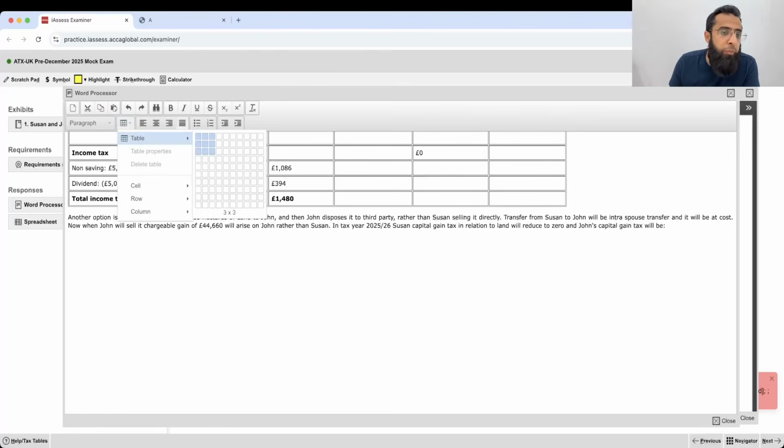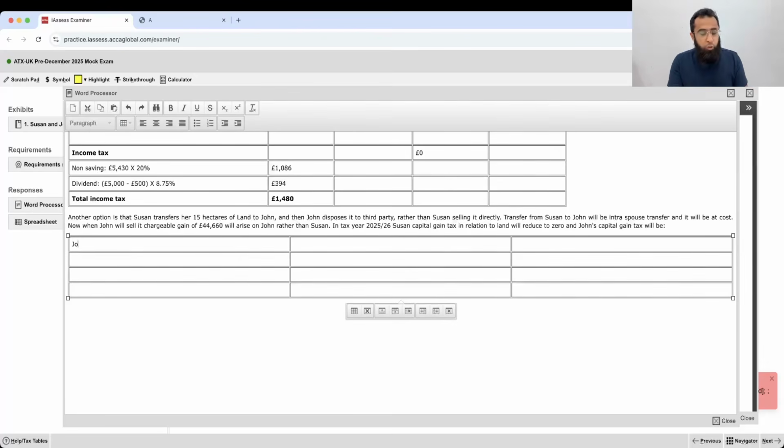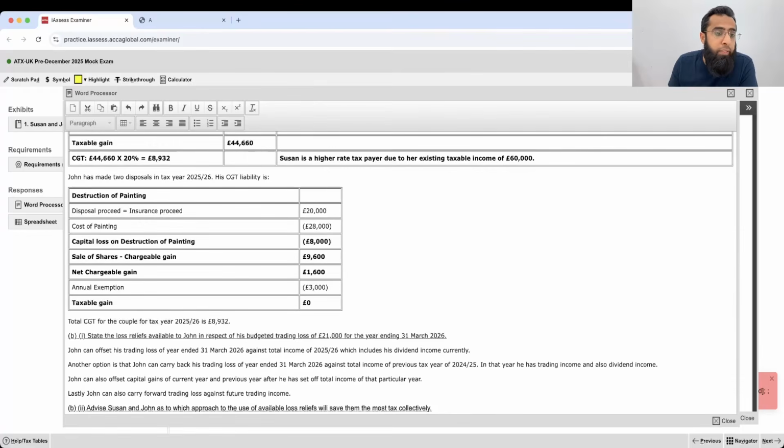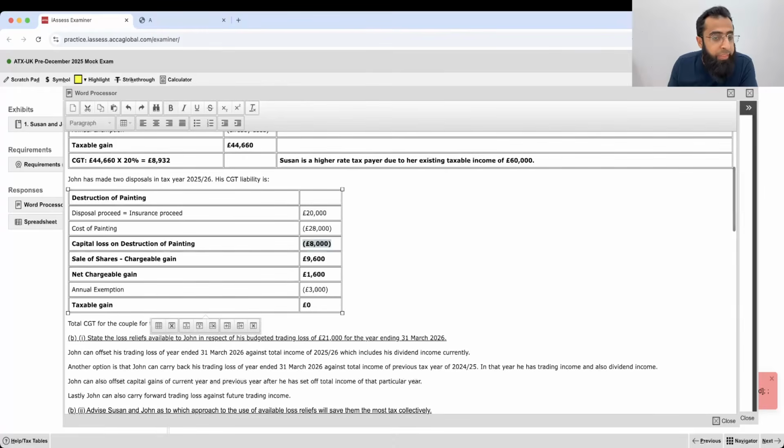Now listen to me carefully. See, John's existing capital loss of 2025-26 against painting destroyed. If you remember, it's very important that you listen with patience. John had this loss of painting of 8,000.